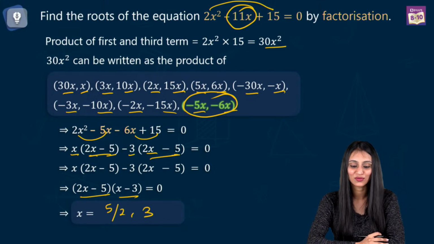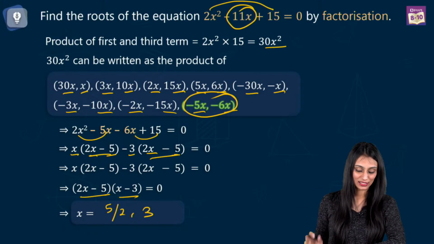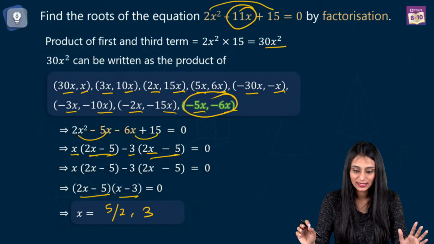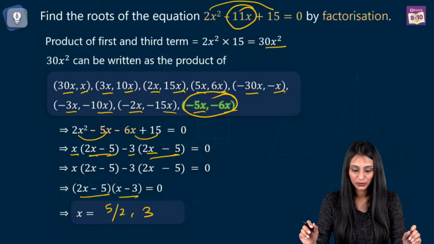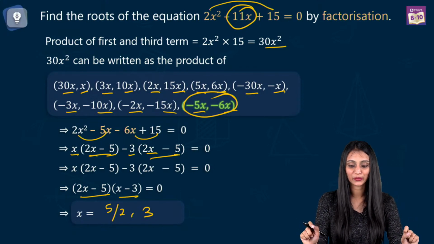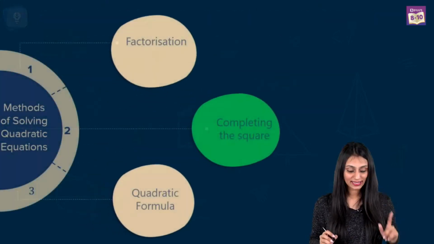And I can see that most of you gave the answer before I solved it. Fenil, Abhishek, Sukhjot, yes. So most of you have given the correct answer for this question, right? So middle term splitting is clear to all of you. Yes, 3 and 5 by 2 are the roots. Sukhjot, Parneet, Deepak, Merlin, Satyarth, absolutely. Okay, awesome. So this was about factorization method.